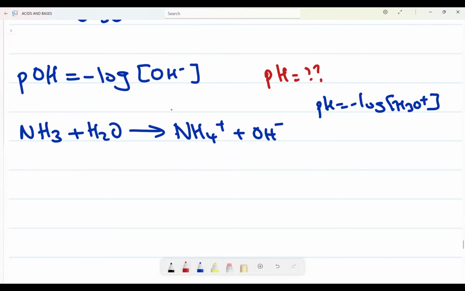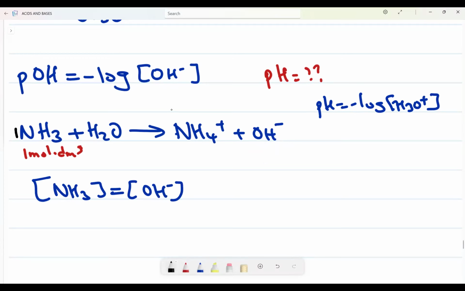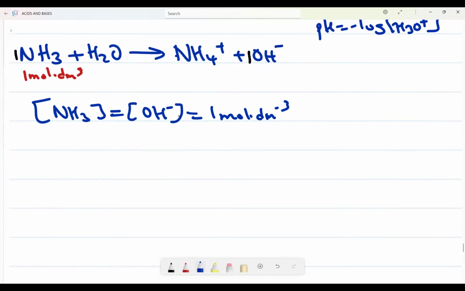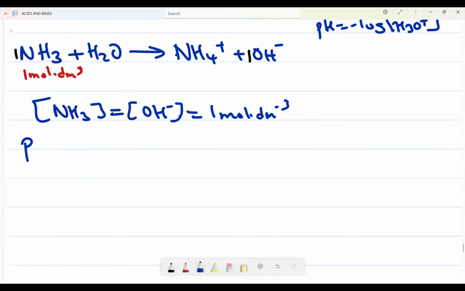Let me say I have a concentration of this one, which is 1 mole per decimeter cubed. I need the concentration of OH minus. The concentration of NH3 is equal to the concentration of OH minus. Why? Because they are in a ratio of 1 to 1, which is 1 mole per decimeter cubed. Then I can calculate pOH, which is equal to negative log of OH minus.